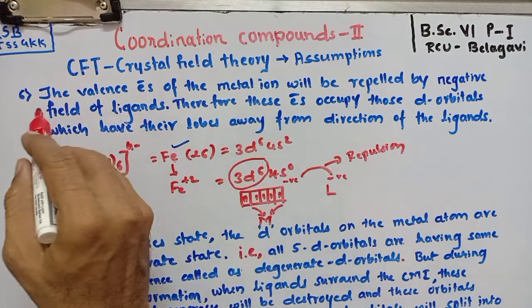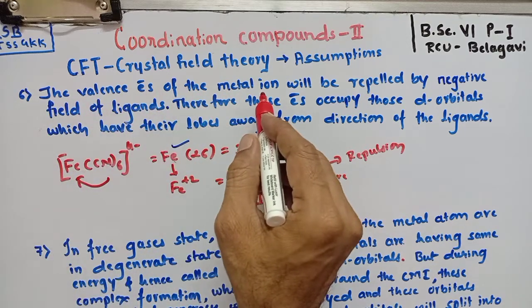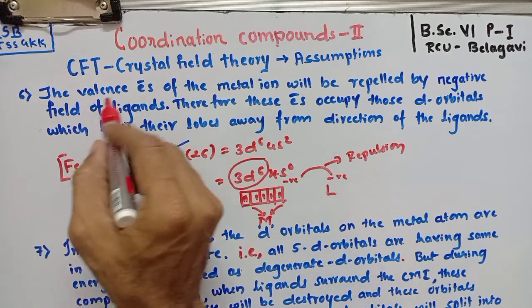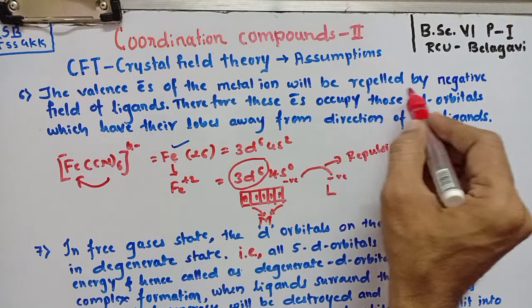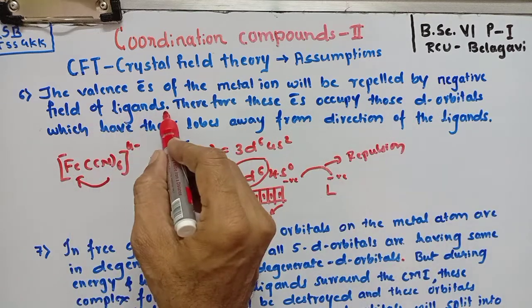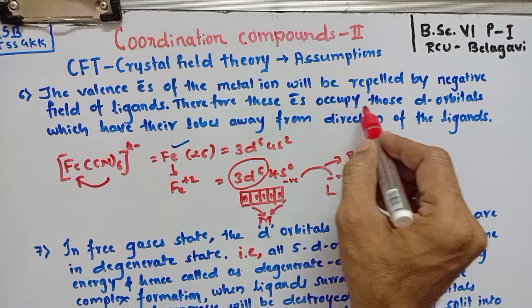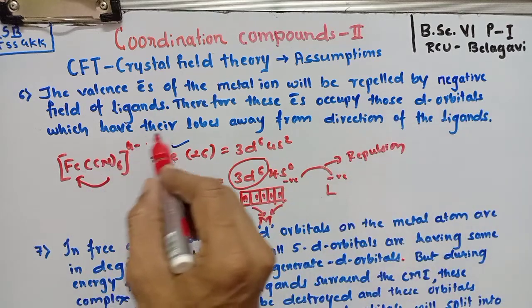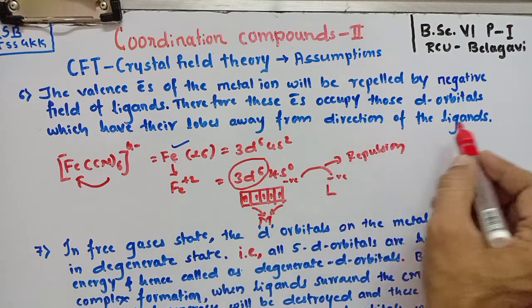This is the sixth assumption of the crystal field theory, that is, valence electrons of the metal ion will be repelled by the negative field of the ligands. Therefore, these electrons will occupy those d orbitals which have their lobes away from the direction of the ligands.